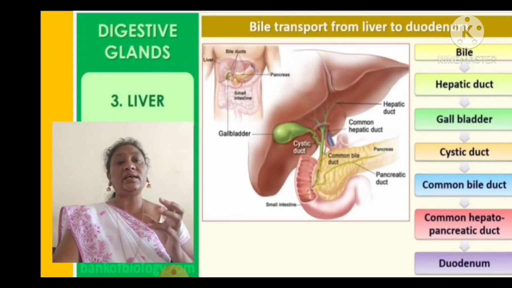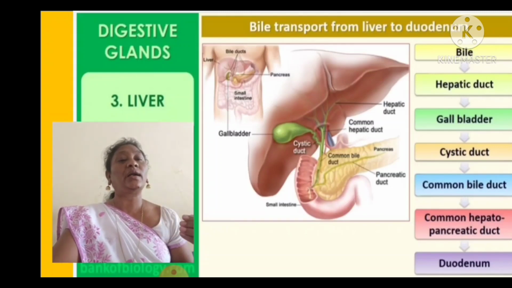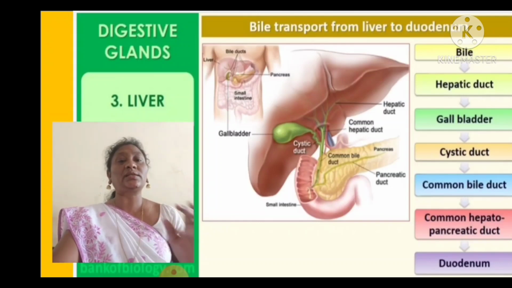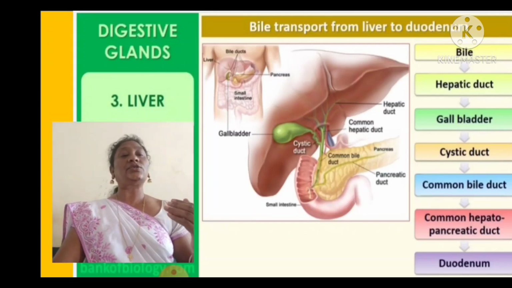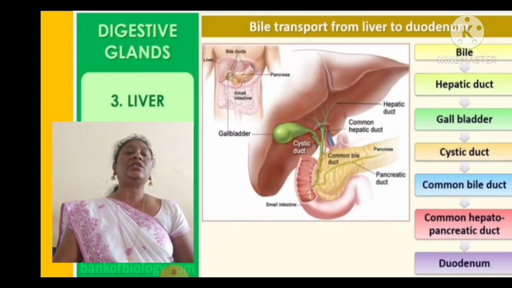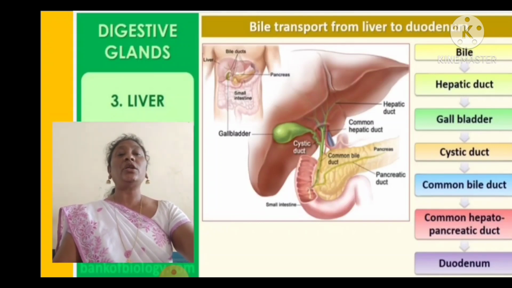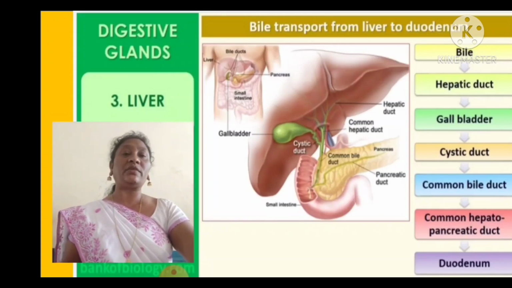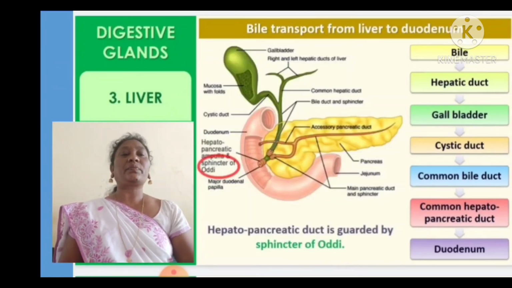When the liver secretes the bile juice, it travels through the hepatic duct to the gallbladder. The gallbladder stores the bile juice. The excessive bile juice will be stored in the gallbladder. From the gallbladder it reaches the cystic duct, then the common bile duct, then the hepatopancreatic duct. Then it is released into the duodenum. The duodenum is a common passage which receives bile juice from the liver on one side and pancreatic juice from the pancreas on the other. Next gland after the liver.